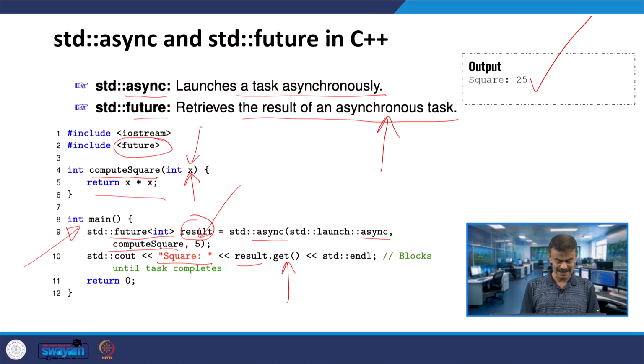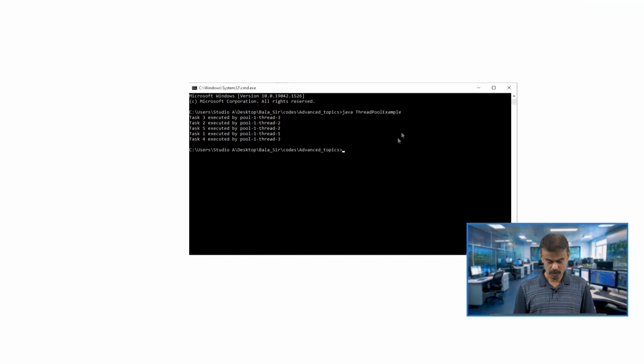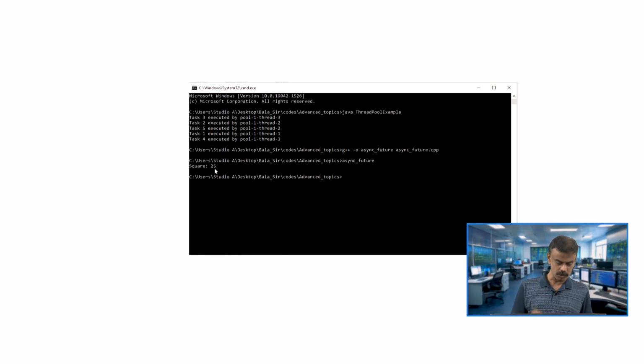Can you just work it out? I think this is the first time we are running C++, so I will run it. Here in the command prompt we can compile with g++. Yes, you can see the output: square is 25. So we compile and run the code in the command prompt, and you are getting square 25. Okay, I hope it is clear.